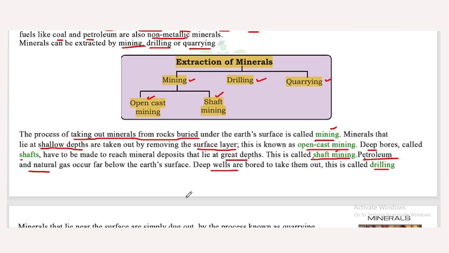Mining is of two types. The first one is open cast mining, which is used to extract shallow depth minerals. The second one is shaft mining, which is used to extract great depth minerals.